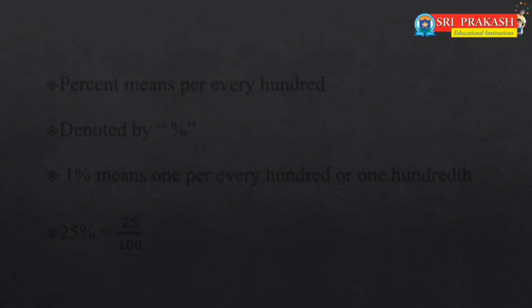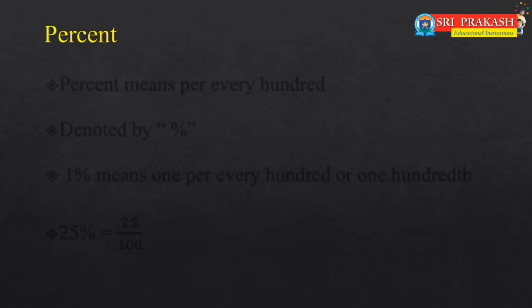Comparing students in such a way may be difficult every time. Is there any better way to compare them? Yes, we have a method called percent. Percentages are numerators of fractions with denominator 100 and are used for comparing results.